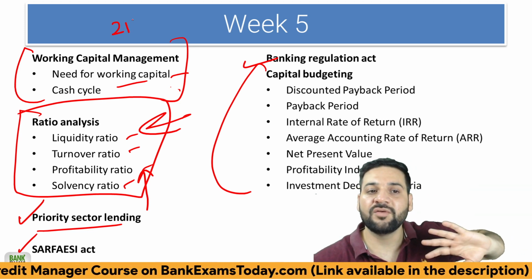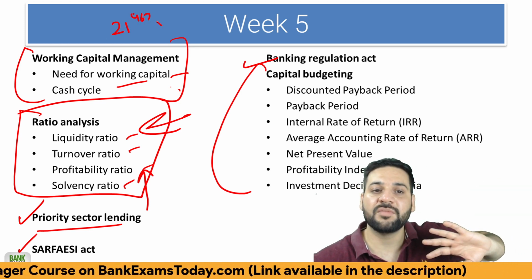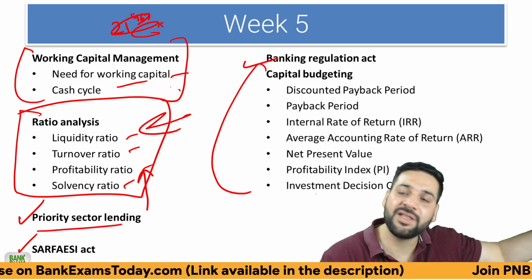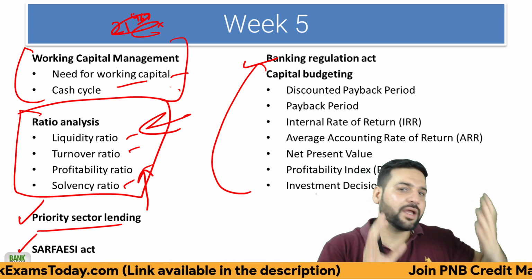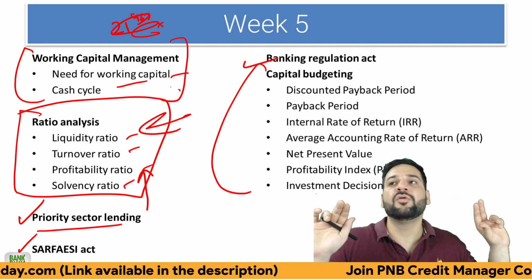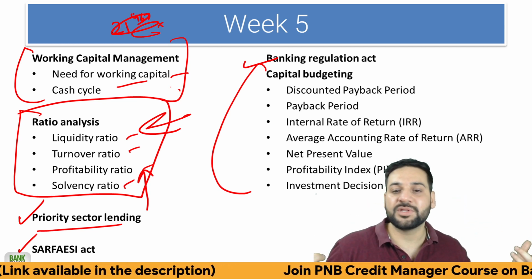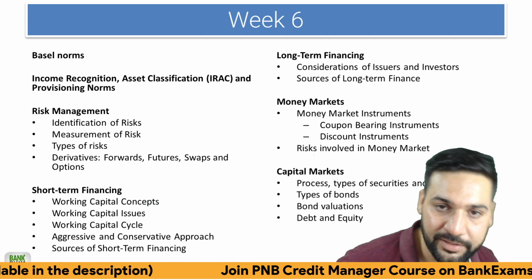That means 21 ka power 4, 6, 7 multiply. ऐसे question can be there in quant in the approximation, not here. The typical IRR, capital budgeting calculation question, you won't find it here.